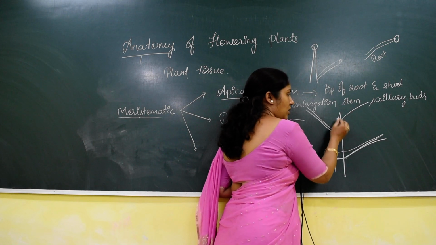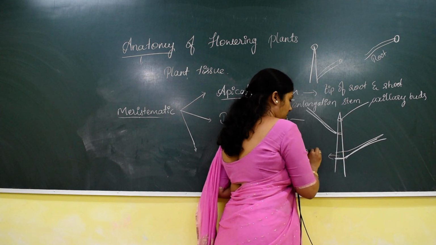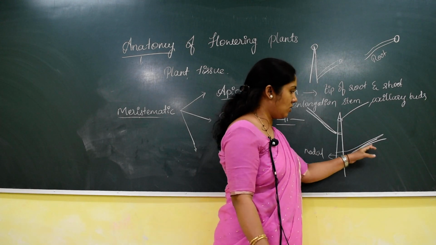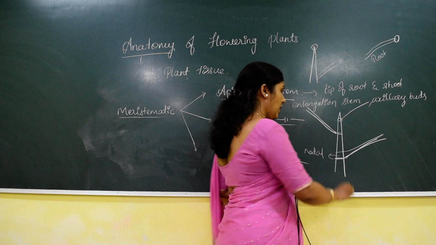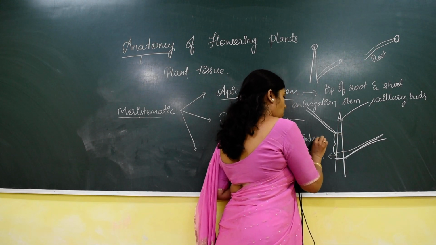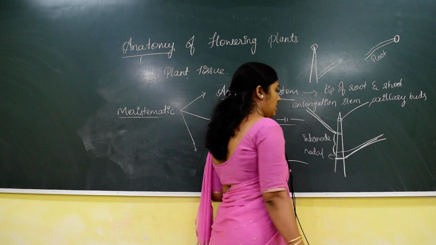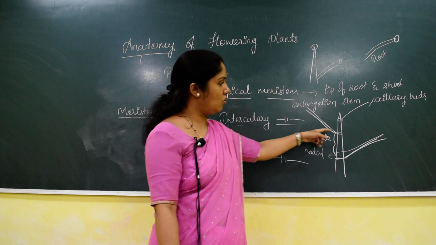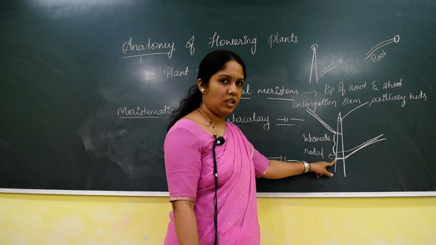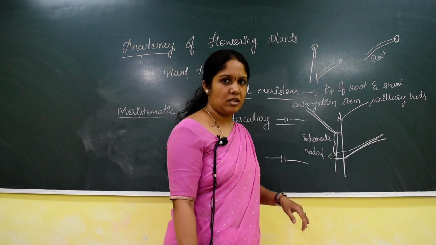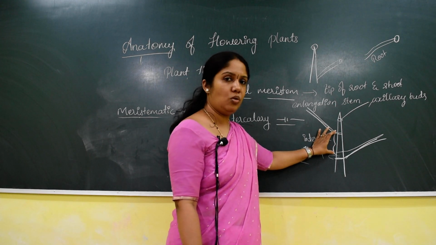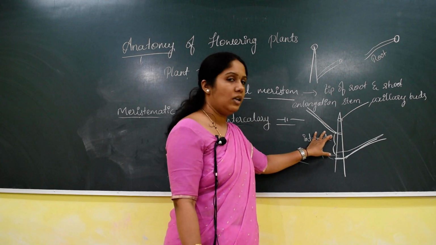That region is called the nodal region, from where it gives rise to the other branches. And the space between two nodal regions is called the internode. Nodal region is a region from where the branches arise, and internode is a region in between the two nodal regions.